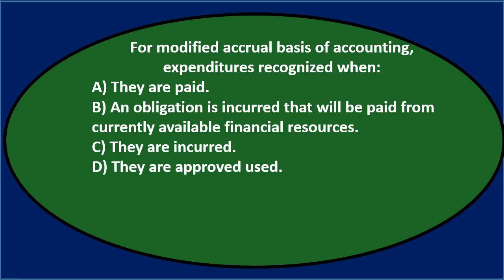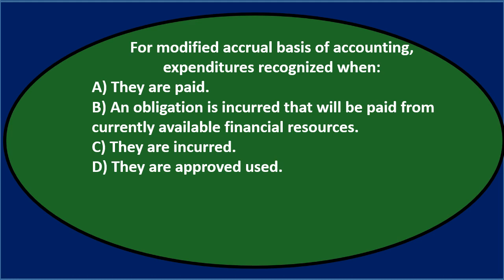For modified accrual basis of accounting, expenditures are recognized when either A, they are paid, B, an obligation is incurred that will be paid from currently available financial resources, C, they are incurred, or D, they are approved. Let's go through this again using the process of elimination. For modified accrual basis, so accrual basis modified now, of accounting, expenditures are recognized when.